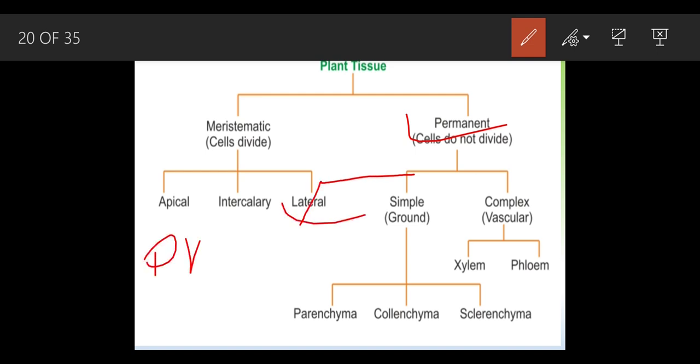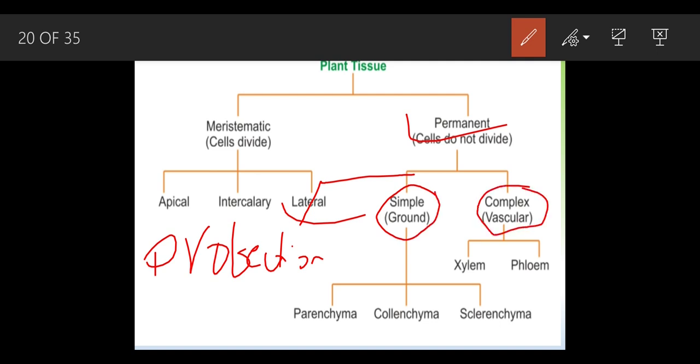They will work for protection, they will work for supporting, and they will work for the conduction part. Again, the supporting tissue has been classified into parenchyma and sclerenchyma. And the conducting tissue has been classified into two parts, the xylem and the phloem. We have discussed each and everything in detail about this.